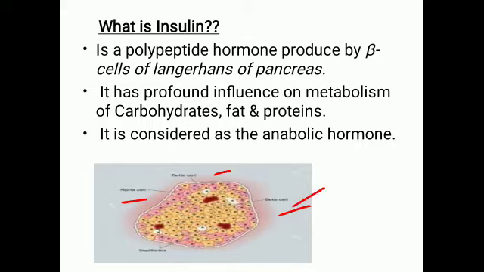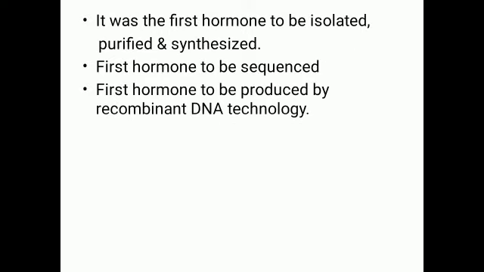This insulin has profound influence on metabolism of carbohydrate, fats and proteins. It is also considered to be an anabolic hormone because it results in the synthesis of various molecules in our body. One such is glycogen. It was the first hormone to be isolated, purified and synthesized. It was the first hormone to be sequenced and the first hormone to be produced by recombinant DNA technology.